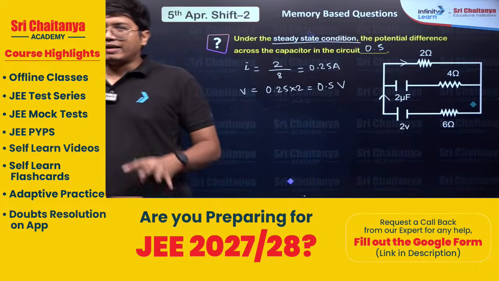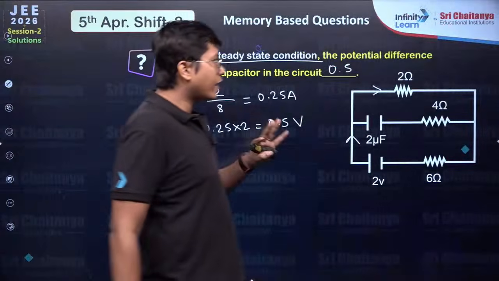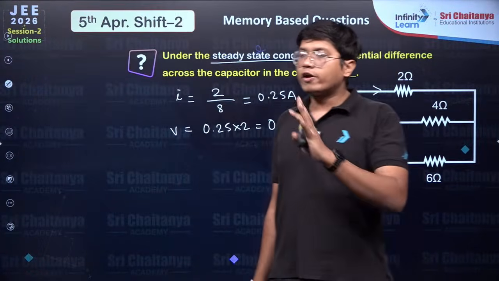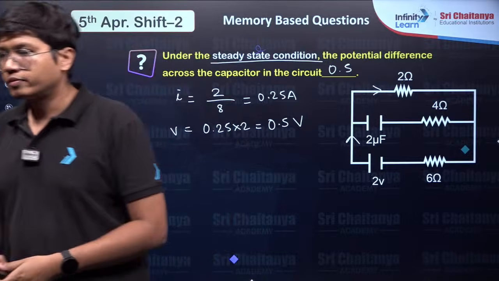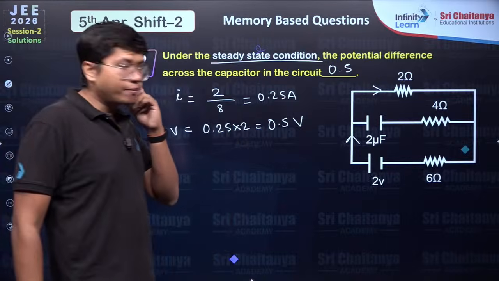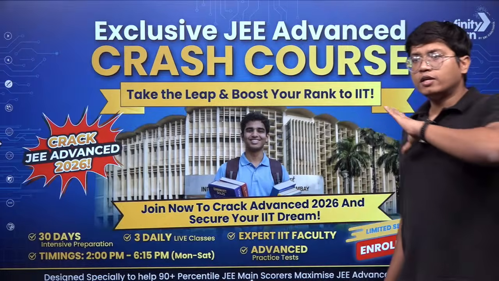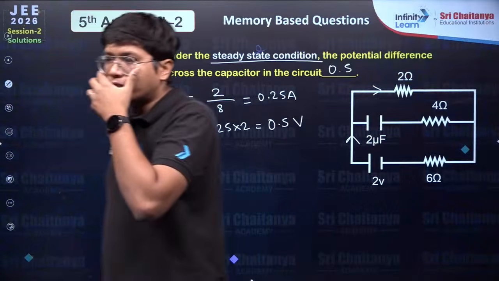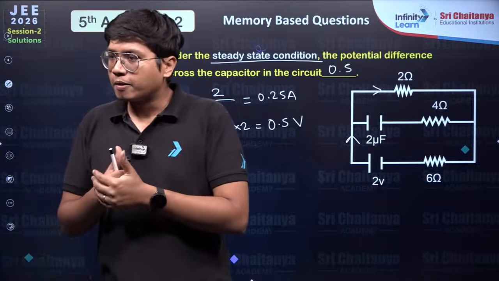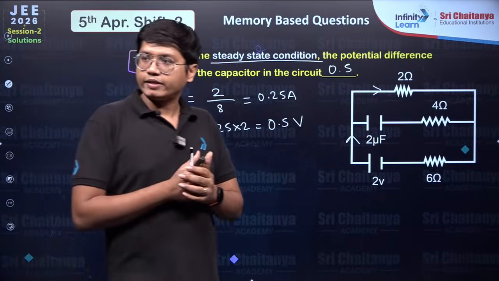Got it? Easy stuff, students. Again and again I'm repeating, yes, 0.5 is the answer. How many of you have an exam tomorrow? We are finished with the paper for the physics part. We'll bring more physics questions eventually. But I just wanted to ask, how many of you have an exam tomorrow?